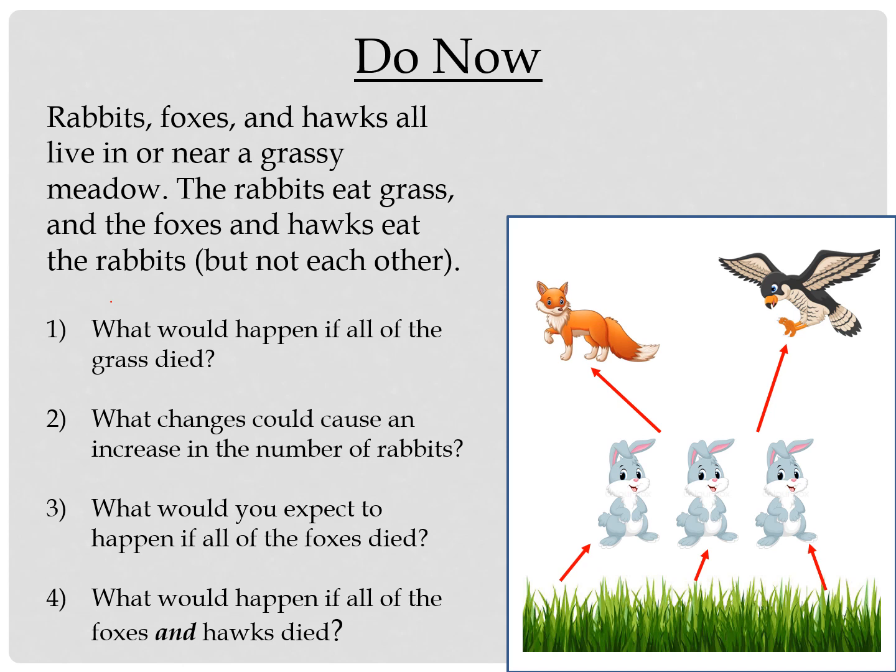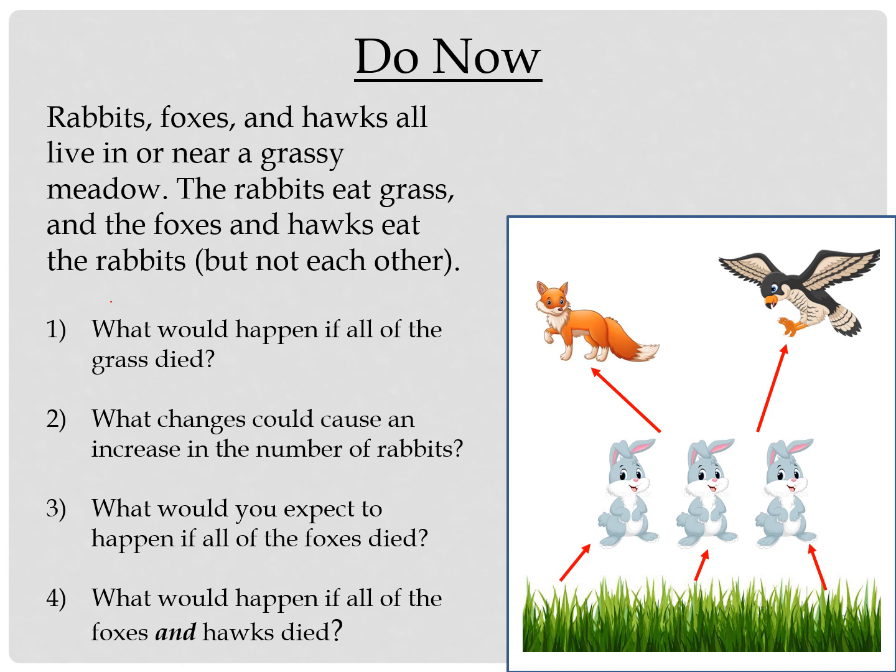Okay, so if all of the grass died, what's going to happen? If we get rid of all this grass here, who's going to be directly affected? I would think that because there's no grass, the rabbits are very quickly going to run out of food, and all of our little rabbits are going to very quickly die off, right? But it doesn't stop there, because if the rabbits die, the foxes now have no source of food, and the hawks have no source of food. Maybe the hawks and the foxes start to try to go after each other to get food. Who knows? We're assuming there's no other food source because we're not told of any other food source, so this could be really, really bad if the grass dies, right? Let's reset and go to the next question.